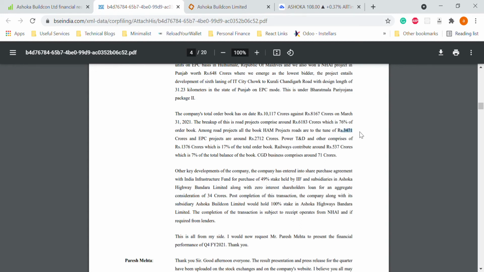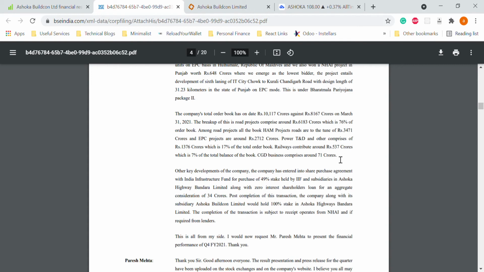As I told you, this company majorly works on the HAM model, and that works well for this company in terms of revenue model. EPC projects are only 2,712 crores. Power projects and other projects combined are 1,376 crores, with 17% of the total order book. Railways contribute 537 crores, with 7% of the total order book.